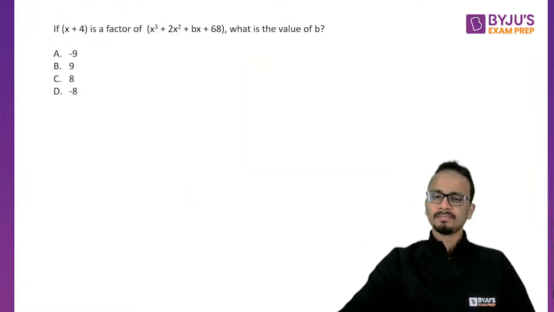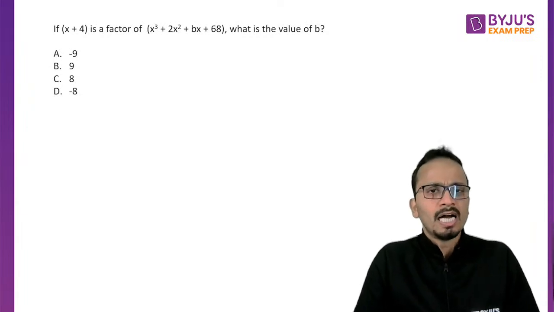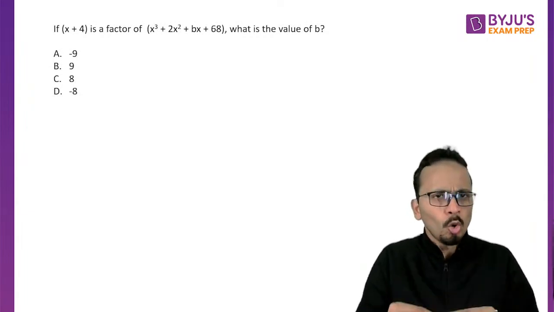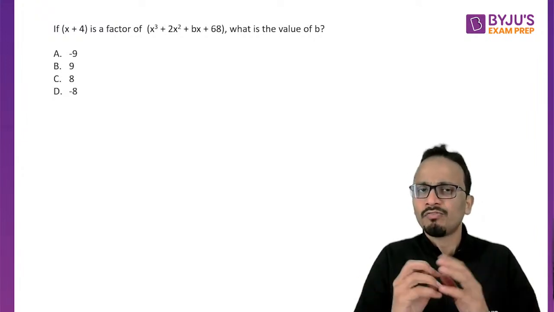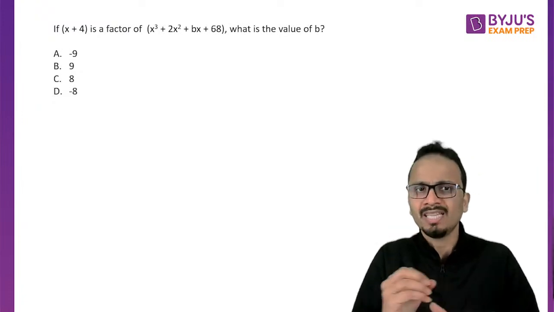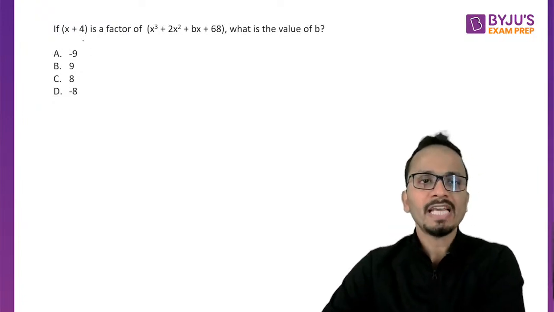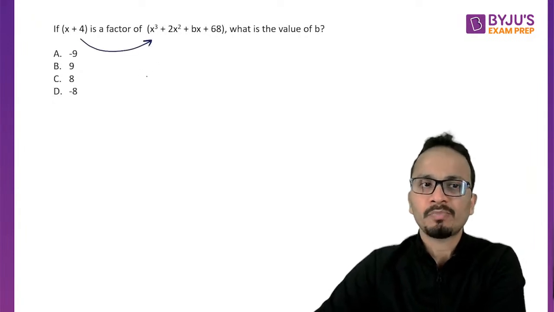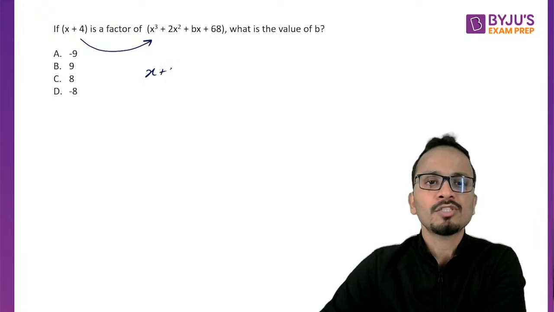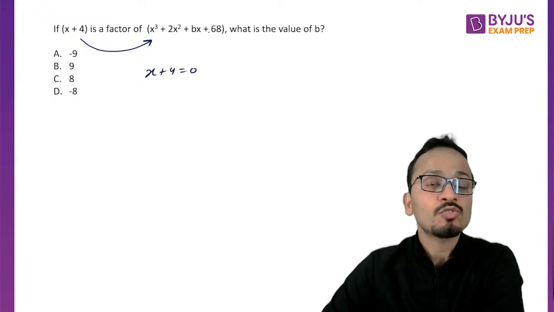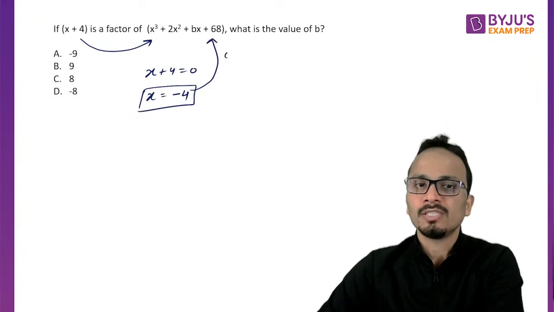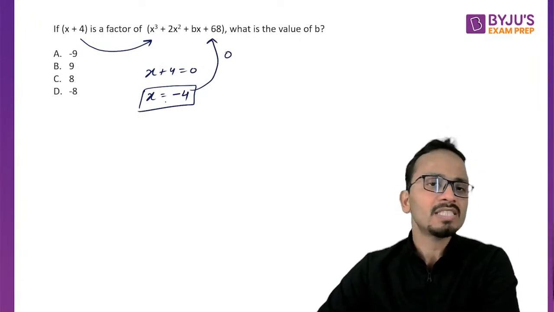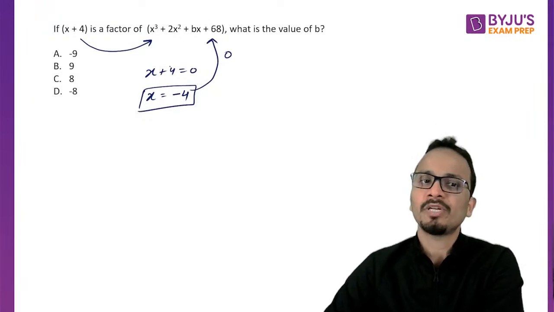Now, quickly, let's look at this question. Again, a very small question. Knowing about the basic logic of algebra of polynomials, you can finish this question in 30 seconds. Now, if x plus 4 is the factor of this expression, then I can say that x plus 4 equal to 0 should satisfy the above expression, or I can say that the value of x as minus 4 should make this expression 0.